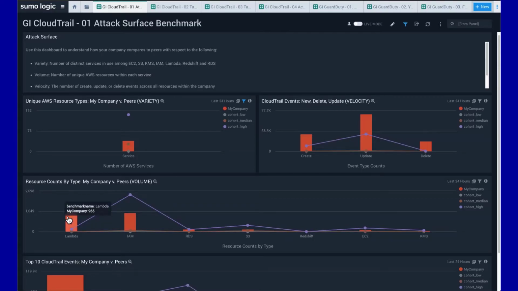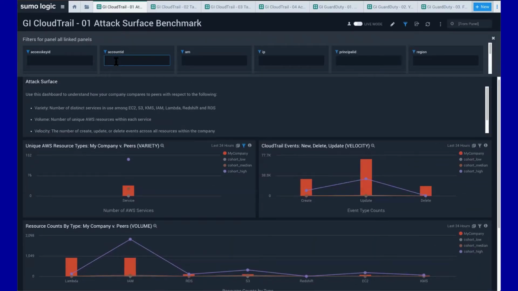So I'm running 965 Lambdas. I've got a whole bunch of stuff in IAM. I've got X number of RDS instances. So all 3 of those variables are combined together for each company and each AWS org to give you a view of what you look like as you relate to your peers that are of similar size, variety, velocity, and volume. The cool thing here is this right now is an aggregate of all of my AWS accounts that are coming in here, my companies, right, for the demo example. But if I want to focus on an individual AWS account, I can filter to get to that particular account.